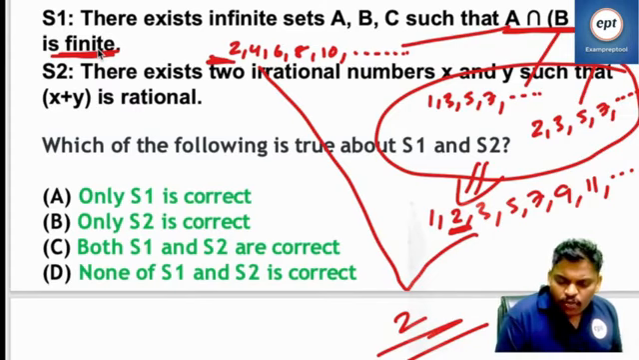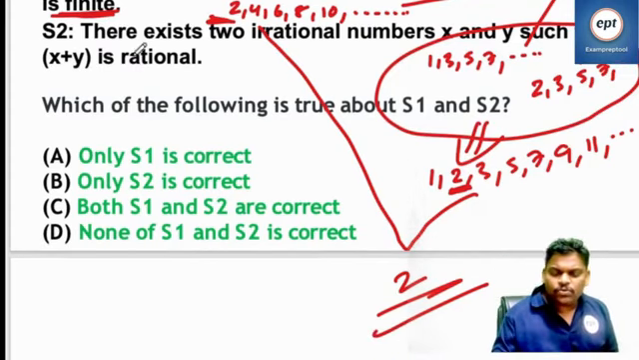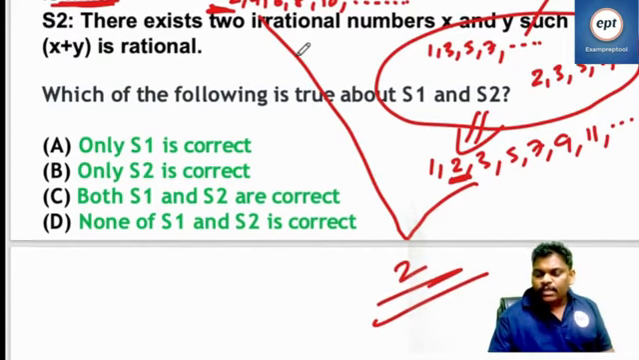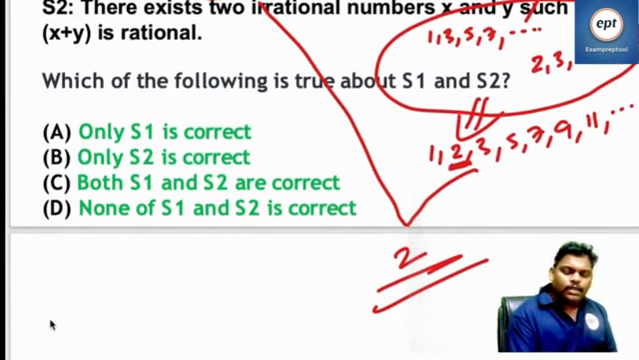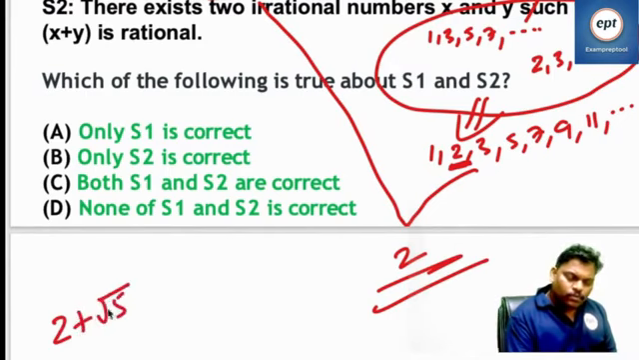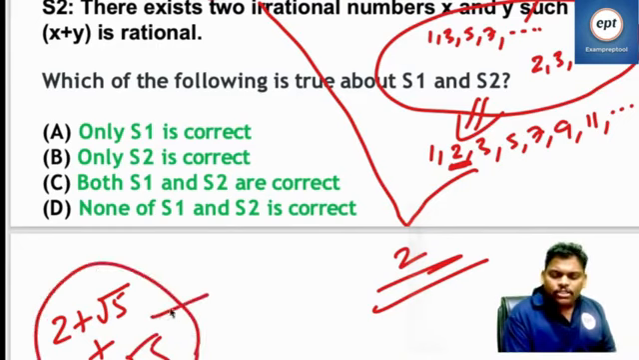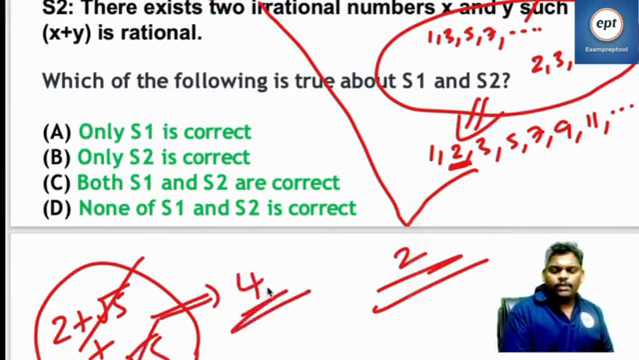So S1 is true or not? S1 is correct. See the S2. Two irrational numbers x and y, if you add, the result will become rational. I think that is fine. Take 2 plus root 5 and 2 minus root 5. Both of these are irrational numbers. If you add both, plus root 5 and minus root 5 cancel. It became 4, which is a rational number.